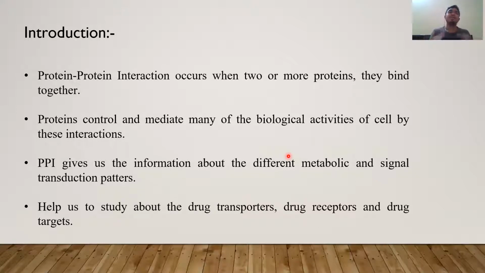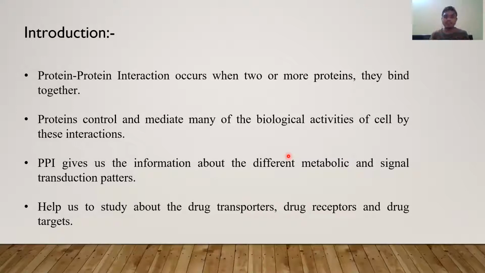Or in other words, studying protein-protein interactions gives us the overall idea of all these things. If I am trying to co-localize something in the body, like where it is present and where it is absent, or whether my body is trying to secrete insulin, when it needs to secrete insulin, glucose, or glucagon, how are all these things controlled? All these things are controlled by protein-protein interactions.